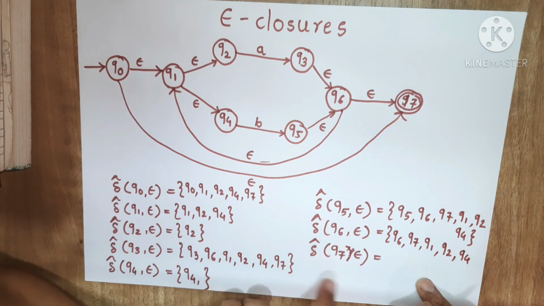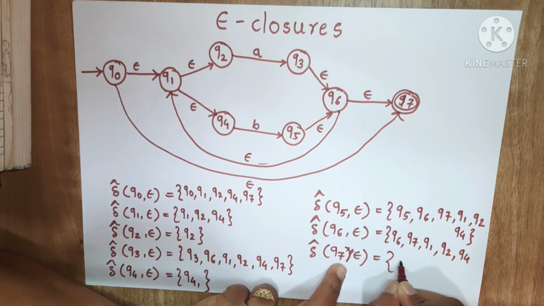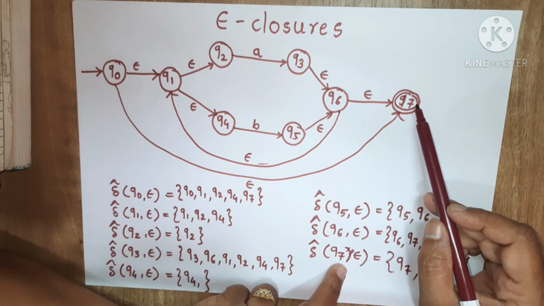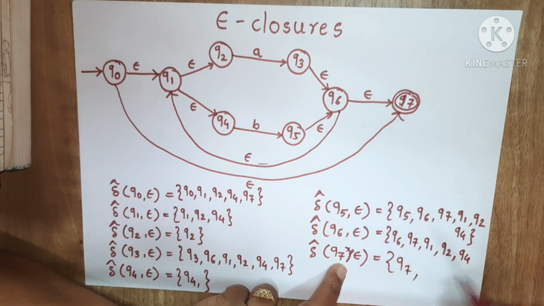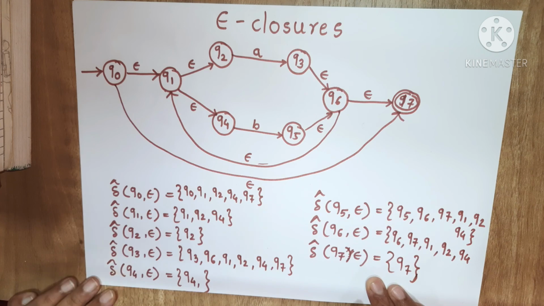Now epsilon closure for q7. So q7 will be there. Now from q7 there is no transition by using epsilon, so only q7 will be there. So these are the epsilon closures of all the states.